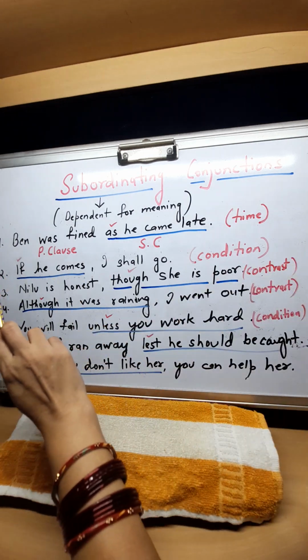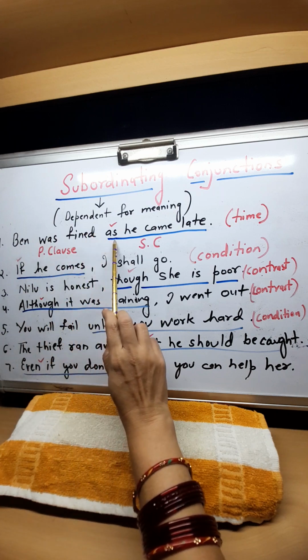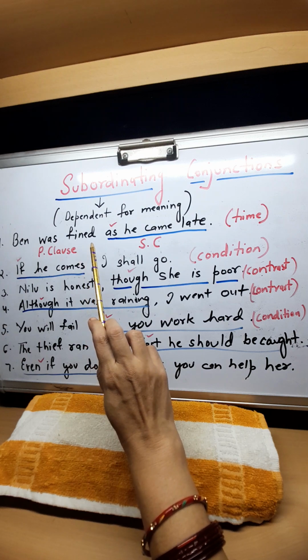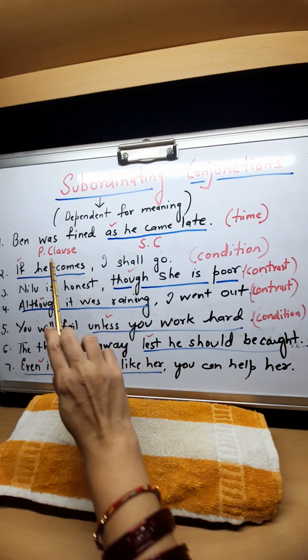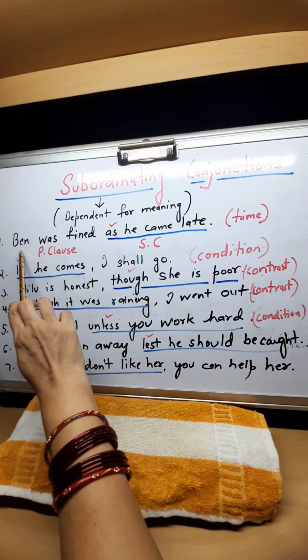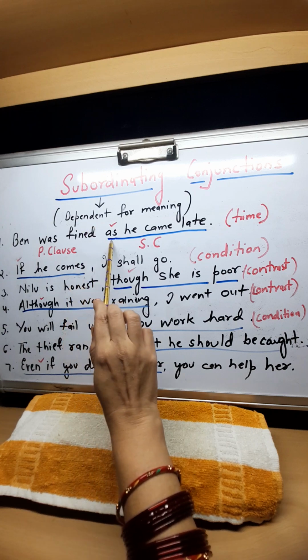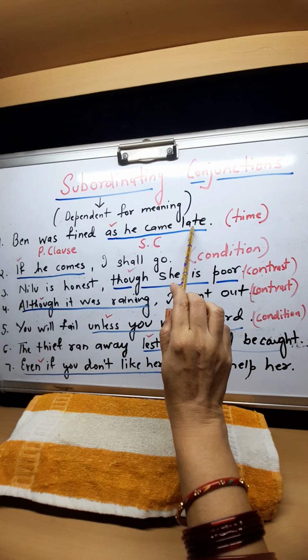Look at the first sentence: Ben was fined as he came late. This is one sentence, but it has two clauses. The one clause is Ben was fined. And why was he fined? Because he came late.